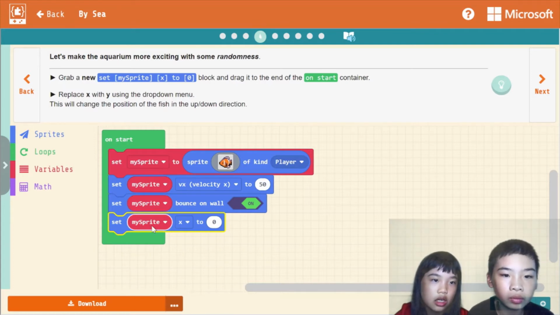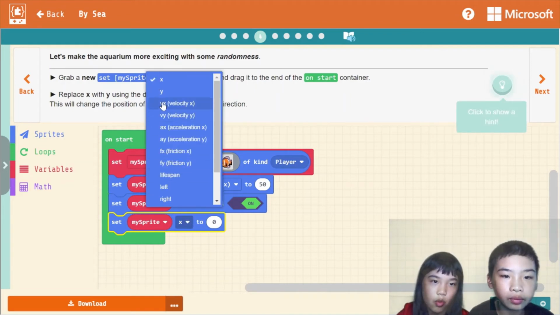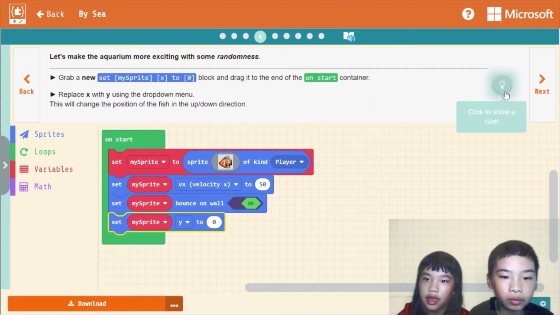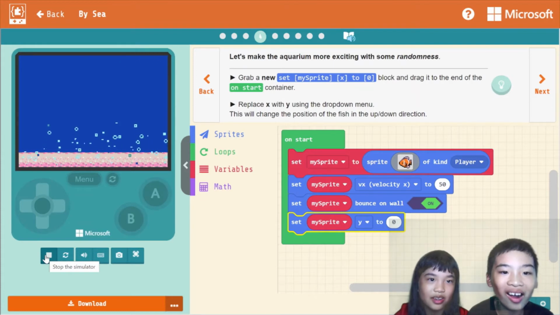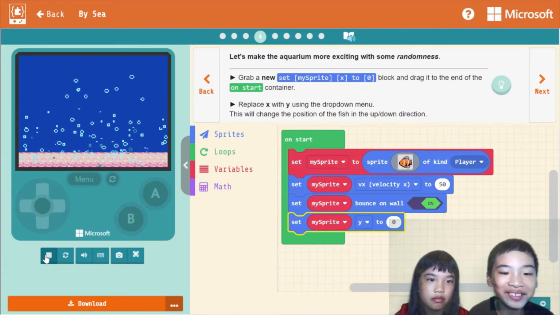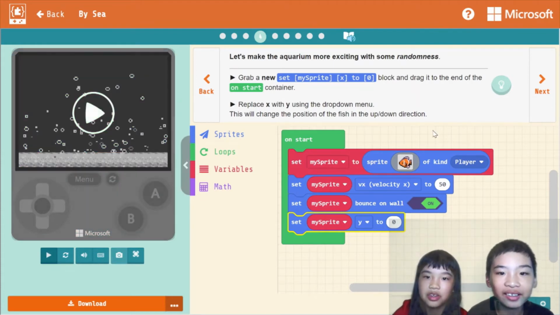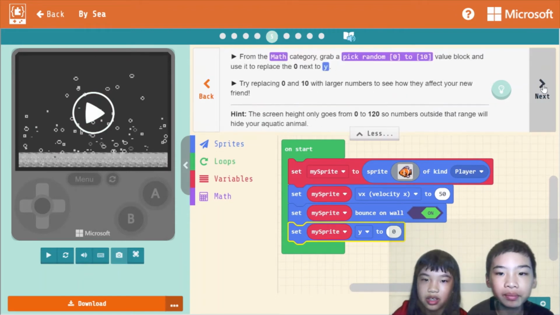This will change the position of the fish in the up-down direction. Let's set Y to 0. It's on the top and disappeared. Bye-bye, fishy friend.